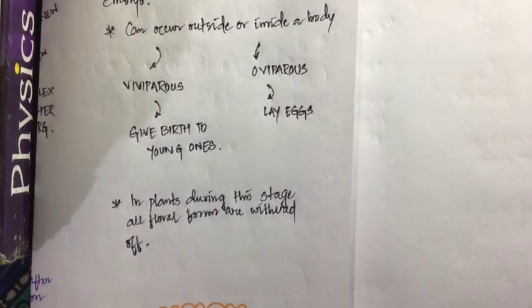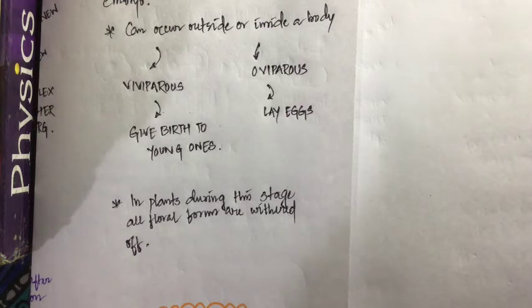In this process of embryogenesis, when the development of a single cell into a multicellular organism is occurring, in the case of plants, the flowers, all the floral parts, are withered. Withered means they fall off. The main function of the flower inside the plants, we'll discuss about sexual reproduction in plants in the next lecture. But in the case of plants, the main reproductive part is what? The main reproductive part is the flower. When the reproduction is complete, the fruit will develop, and at that point of time, all the other floral parts wither off. That means they just shed off.